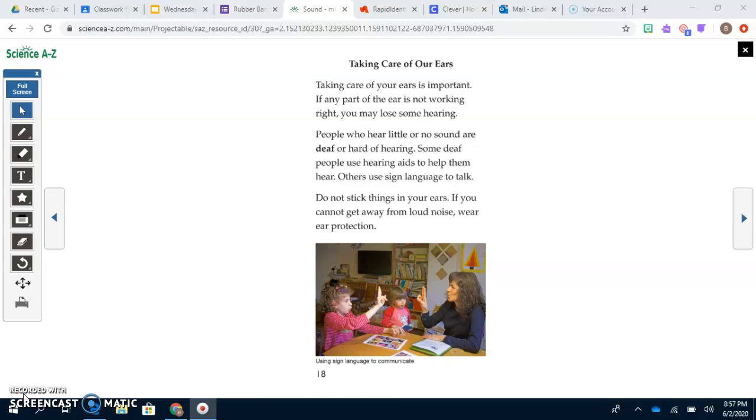Taking care of our ears. Taking care of your ears is important. If any part of your ear is not working right, you may lose some hearing. People who hear little or no sound are deaf or hard of hearing. Some deaf people use hearing aids to help them hear. Others use sign language to talk. Do you stick things in your ears? If you cannot get away from loud noise, wear ear protection.